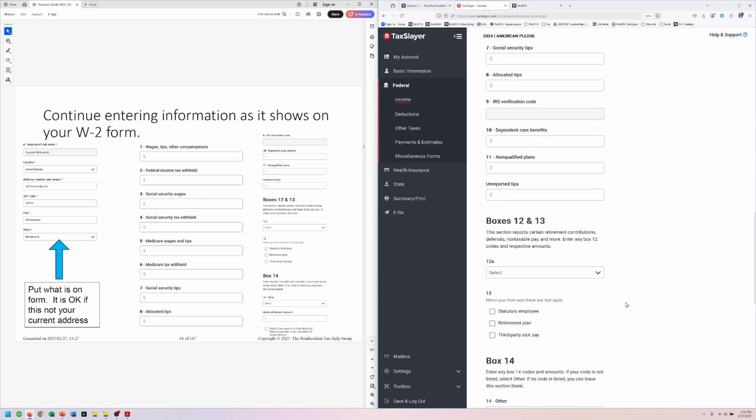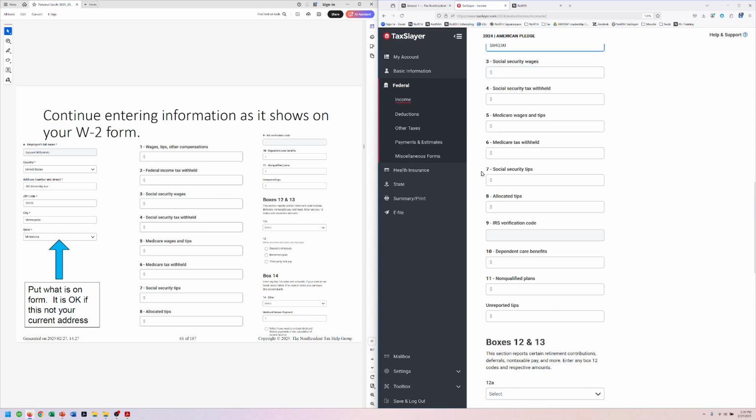Totally fine. If you have boxes here and you're a non-resident on an F1 or J1 visa, that's Social Security and Medicare taxes, you're actually not required to pay those. And so if you reach out to us at your member email, we can help you through the process of getting a refund. That refund is entirely separate from your income tax return, but we can help you with it if you would like.